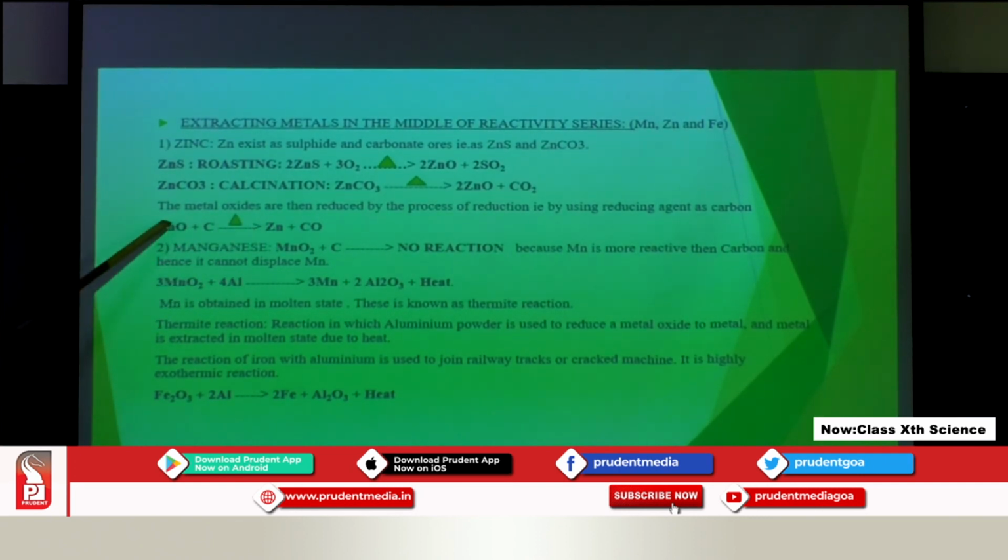This reaction is a type of displacement reaction. Carbon is more reactive than zinc, so it will displace the zinc from this oxide, and carbon monoxide will form, and we will get pure zinc. The next metal we will see is manganese.